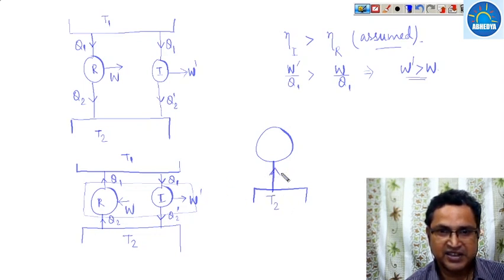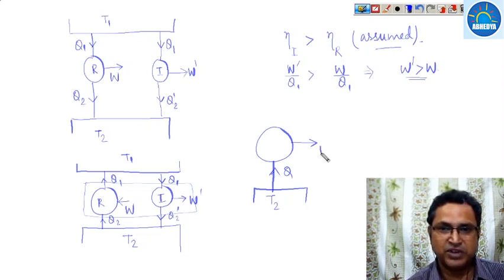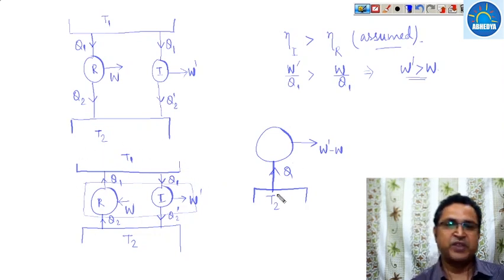It takes Q amount of heat and delivers the net work. W dash is the output and W is consumed. So W dash minus W is the net work received, and since Q1 and Q1 are the same, this thermal energy reservoir will be removed.